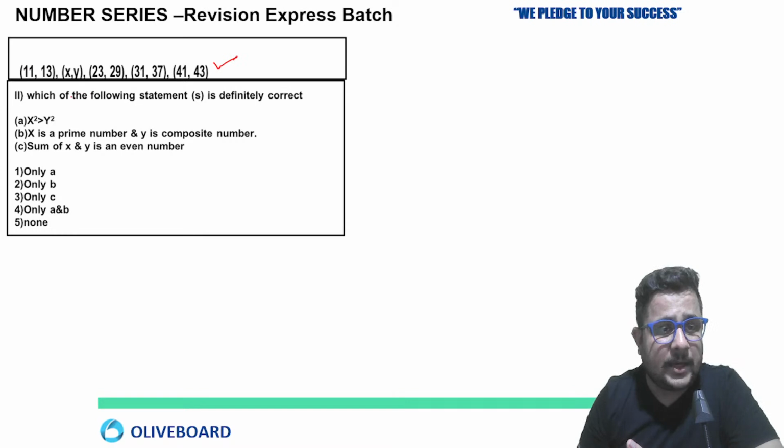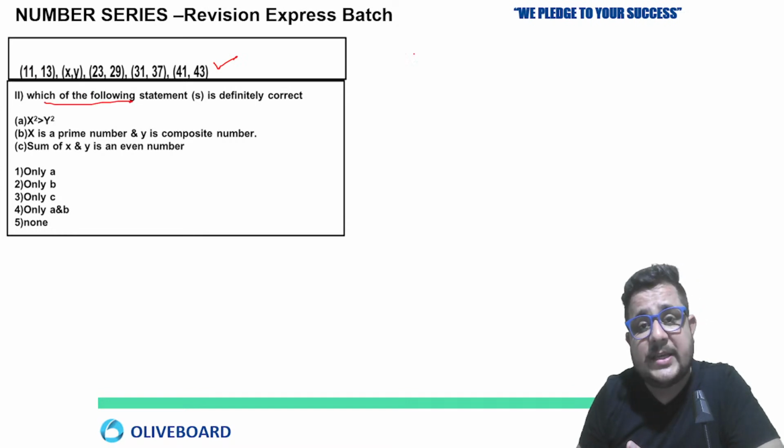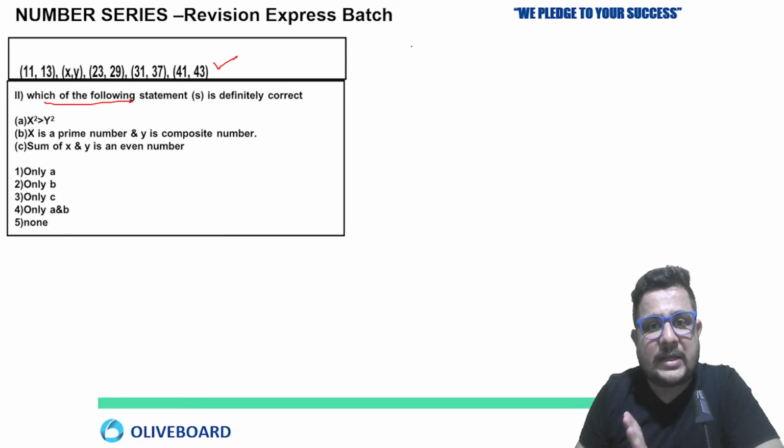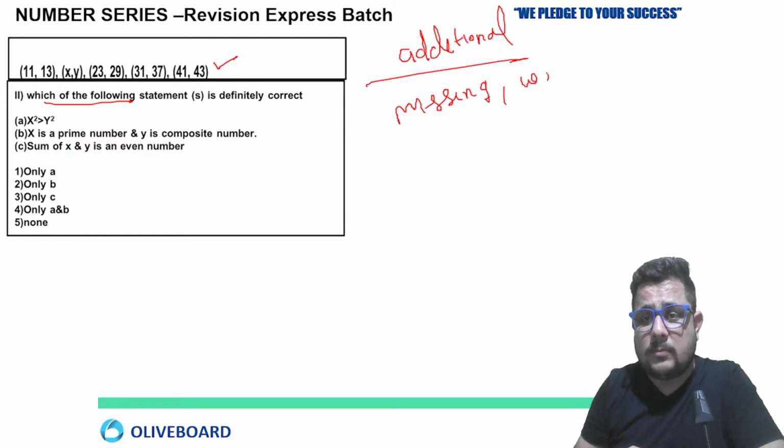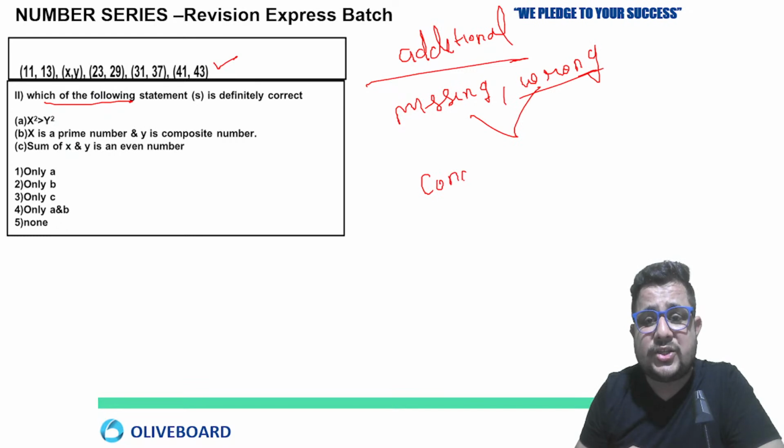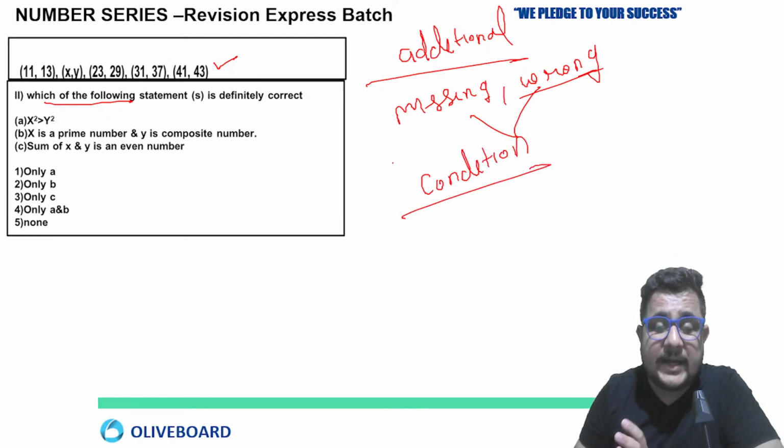The series is the same here. Which of the following statements is correct? Now see, I am going to tell you the pattern they have been asking from last year especially. They're asking you for additional data, something extra, not only a missing number or wrong number in the series. They can put any condition apart from including the number series, right?